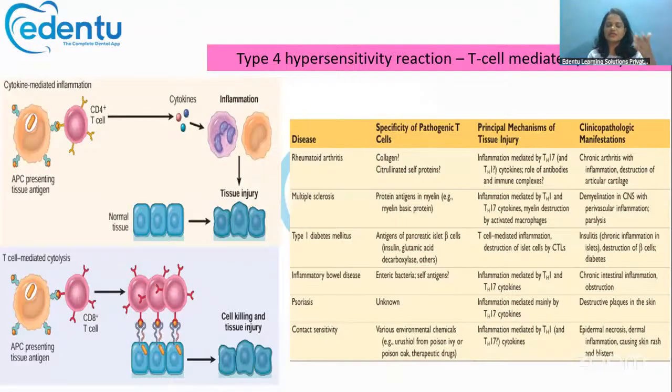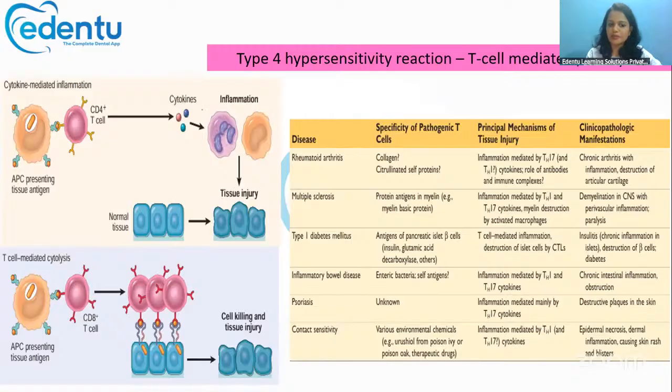So in this delayed hypersensitivity reaction, what is happening is that these T lymphocytes will release lots of cytokines, which will result in inflammation and macrophage activation. Or these T cells can directly go and attack. The CD8 cells will directly go and attack and will lead to cell killing and tissue injury. So those are the two types of type 4 mediated hypersensitivity reaction.